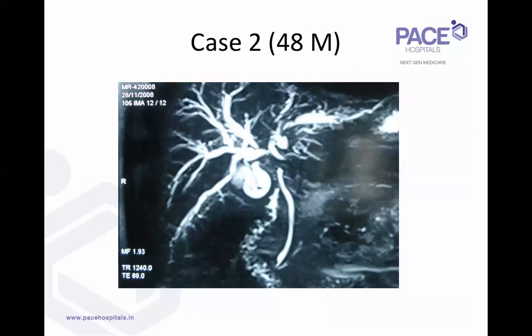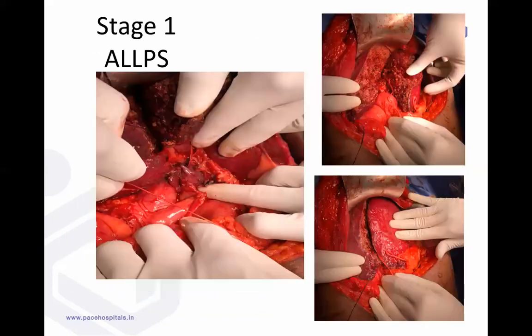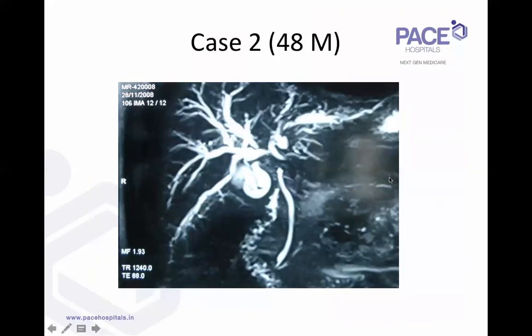So that is case one. We saw the right hepatectomy, this kind of a right hepatectomy. This is another case. There's a type 3B hilar cholangiocarcinoma. You can see the right anterior and right posterior joining. The left segment 4, 2, 3, all are separated. So it's a type 3B tumor.